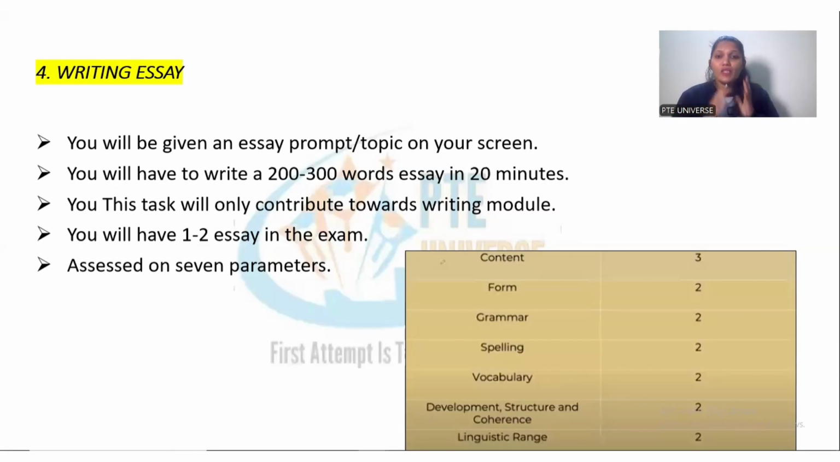Next, form, that is word limit, is also very important. If you're writing less than 200 or more than 300, you will score very low. Try to make sure you're writing something between 200 to 300 words. Grammar and spelling is very important. And if you are a student who is not very good in grammar, check my essay template. This will still help you in getting a very good score. Vocabulary is also very important. Development, structure, coherence, and linguistic range.